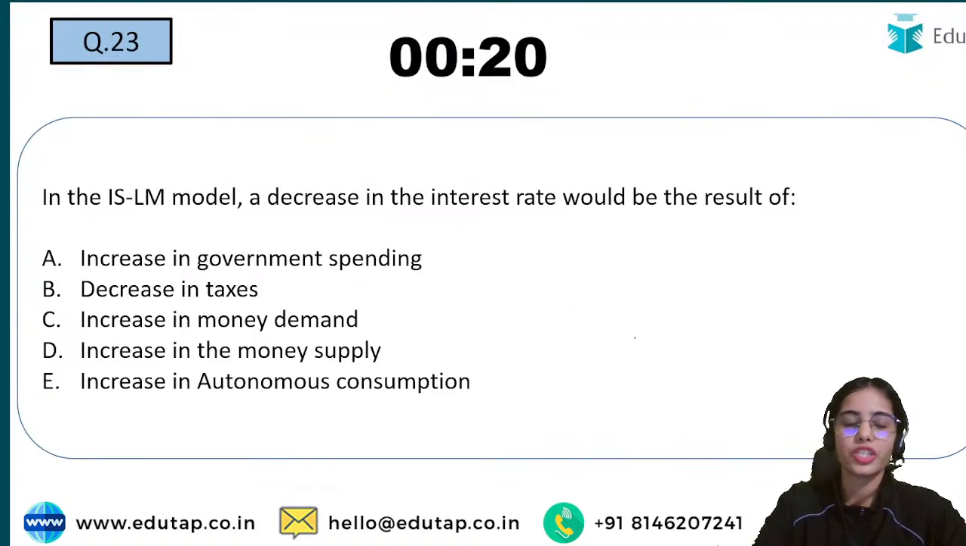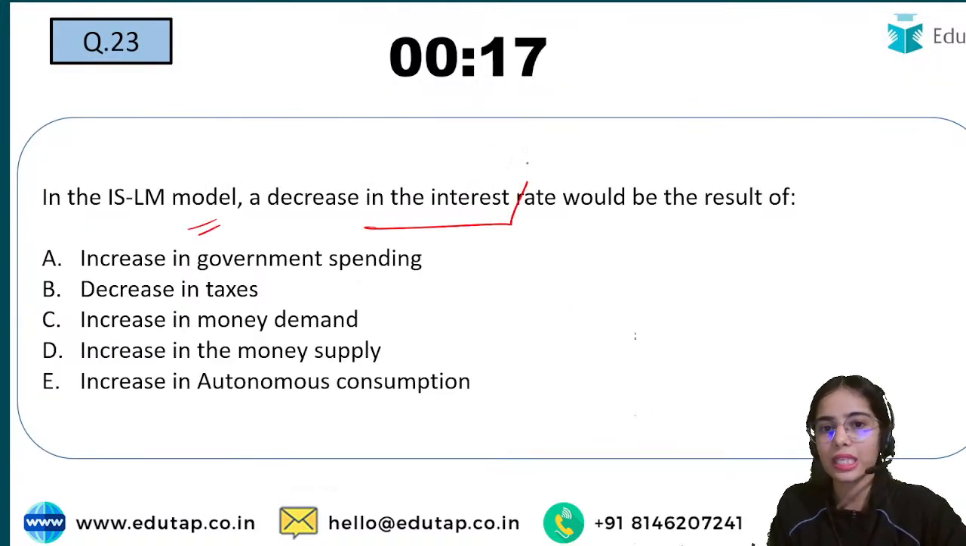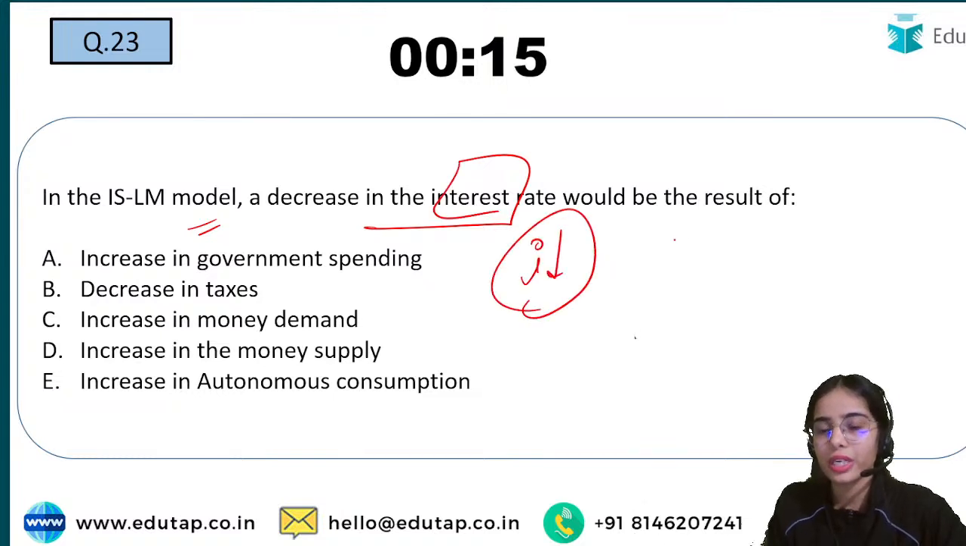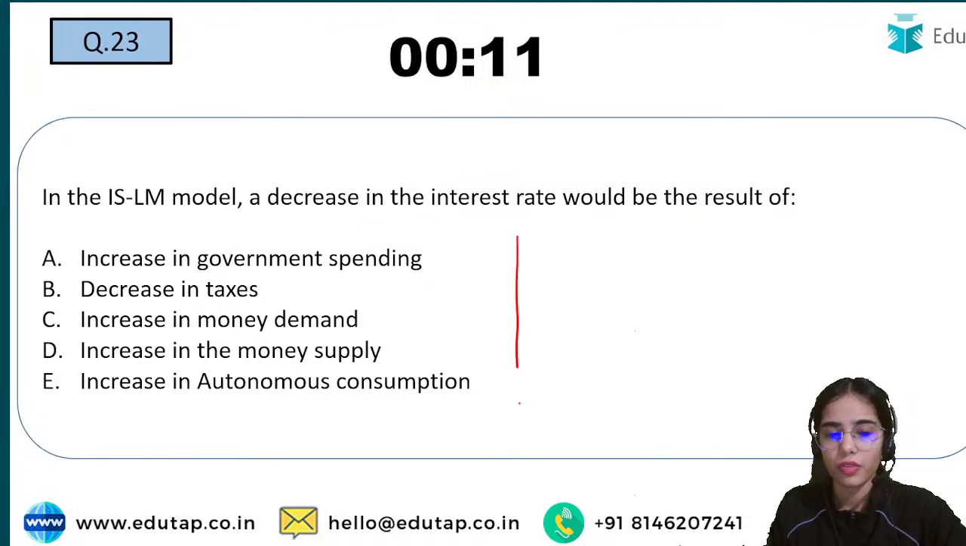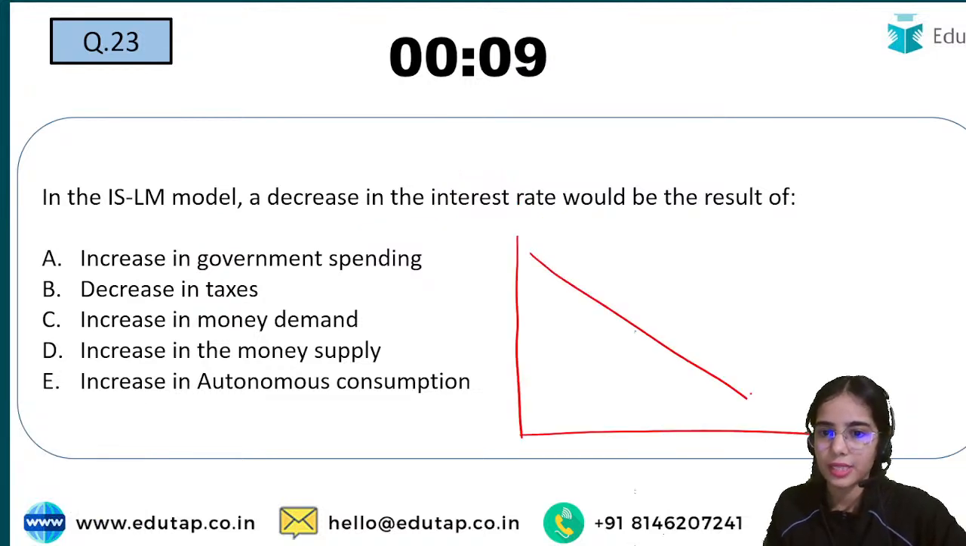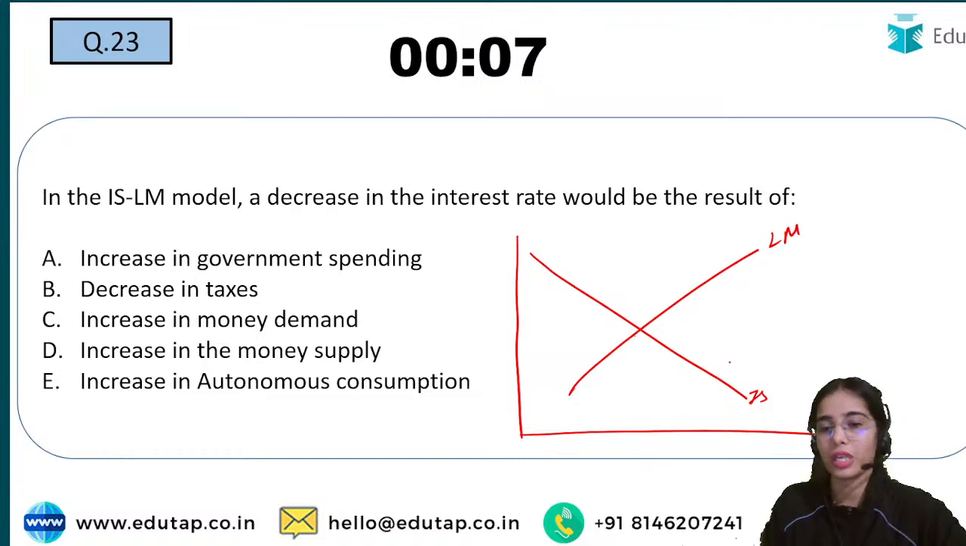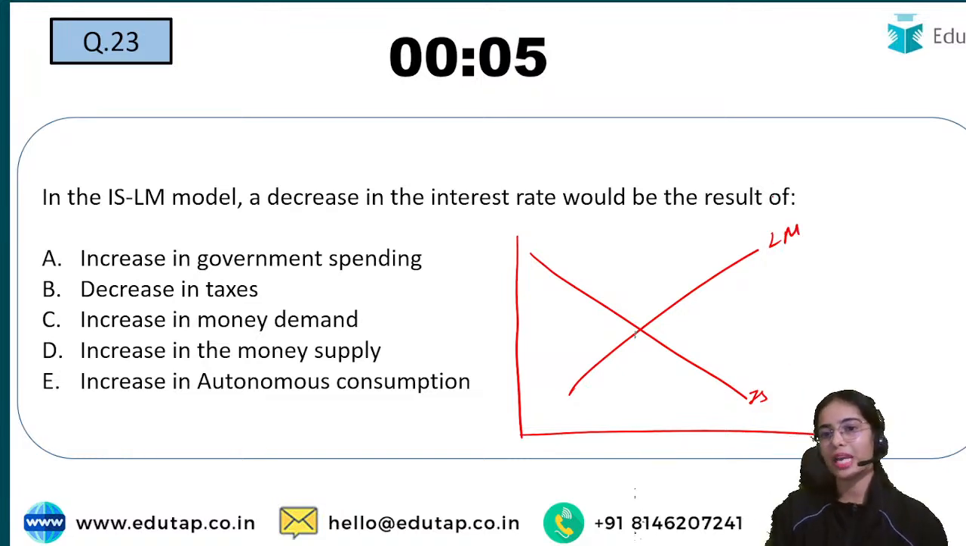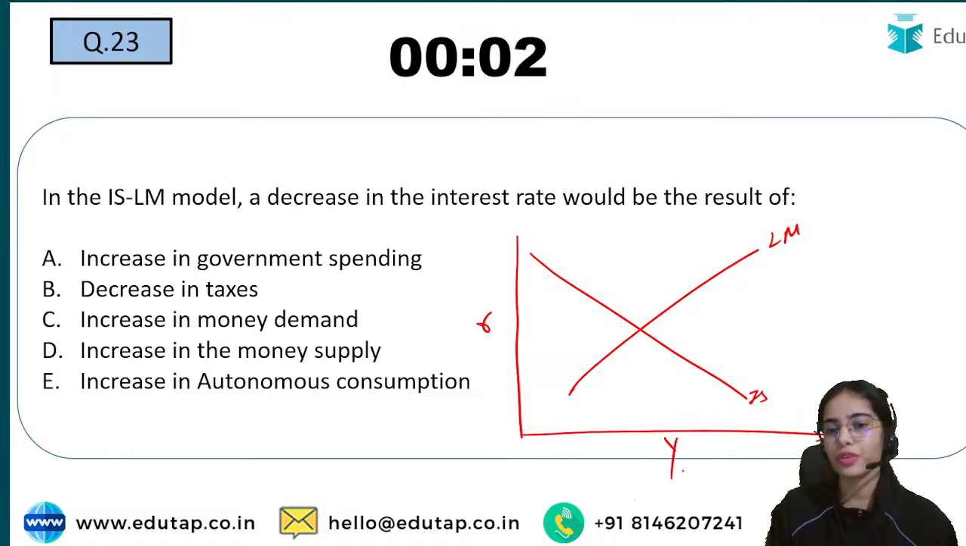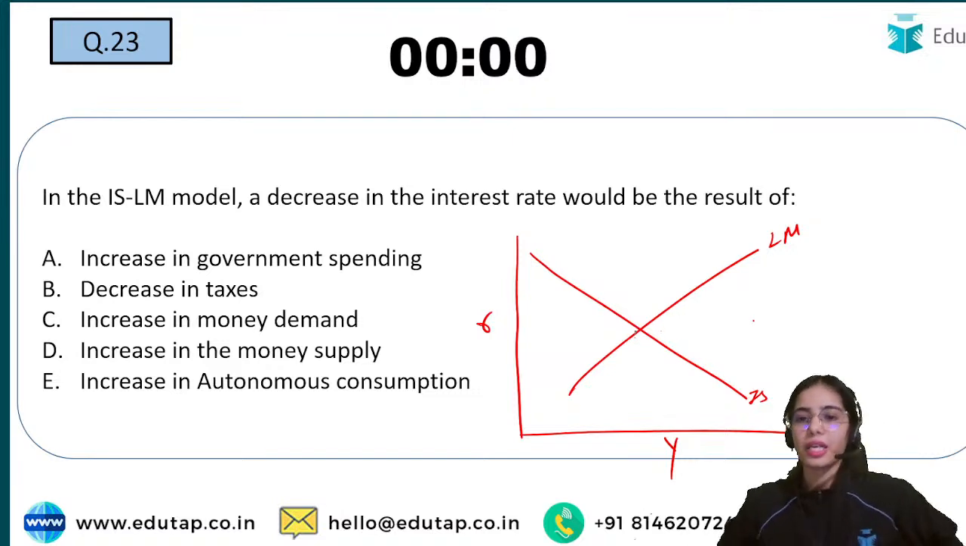Now coming to the next question: in the IS-LM model, a decrease in the interest rate would be the result of which of the following? So first of all, this is your IS-LM model. IS is downward sloping, LM is upward sloping. IS shows the goods market equilibrium, and the LM curve shows the relationship between the rate of interest and level of income where the money market is in equilibrium.